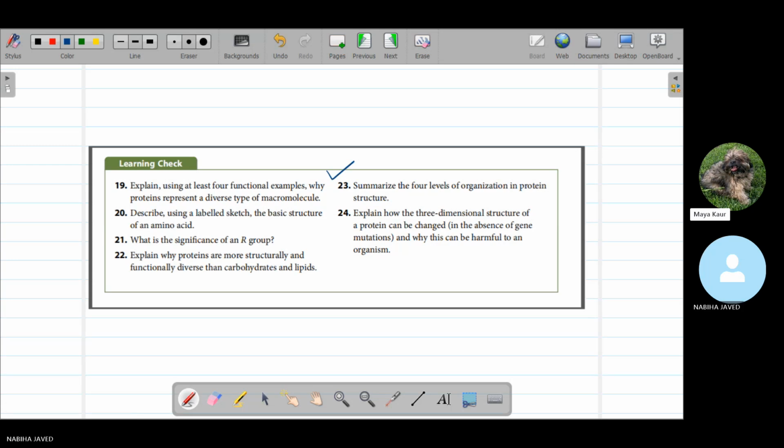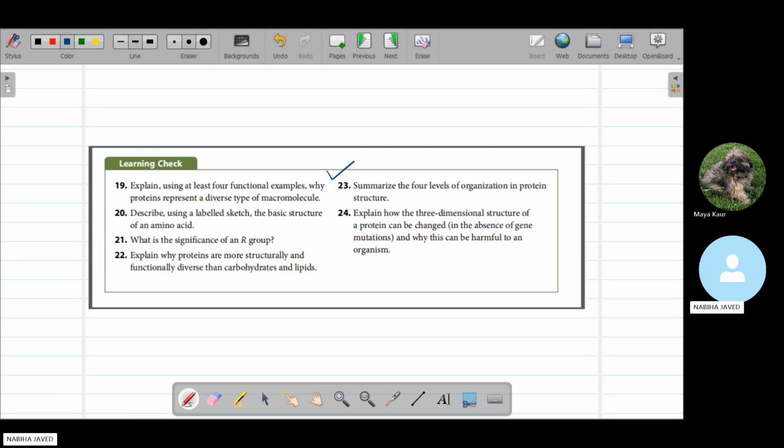The transport proteins, which help substances move across cell membranes, like hemoglobin. And then hormonal proteins, which help with growth and metabolism, like insulin.